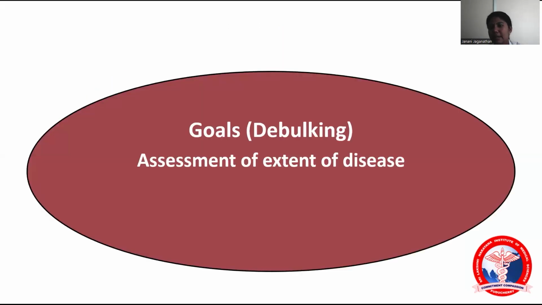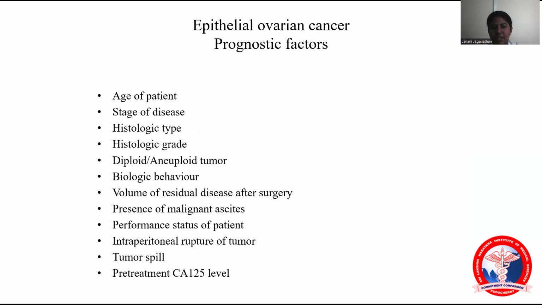So debulking. What is the goal of debulking? The residual disease should be less than 1 centimeter. As much as possible, we should remove all the tumors. Prognostic factors normally depend on the age of the patient, the stage of the disease, histological type, grade, whether it is diploid or aneuploid, biological behavior, volume of the residual disease after the surgery, presence of malignant ascites, performance status of the patient, rupture of the tumor and tumor spill, and CA125 levels. These are all the prognostic factors.